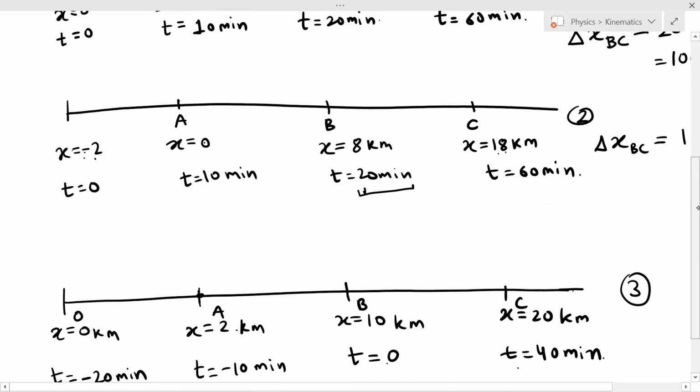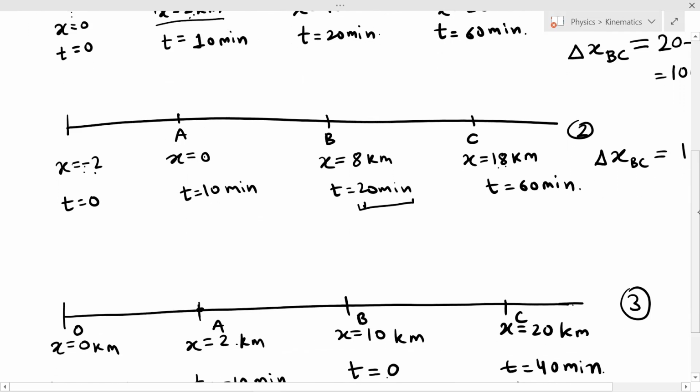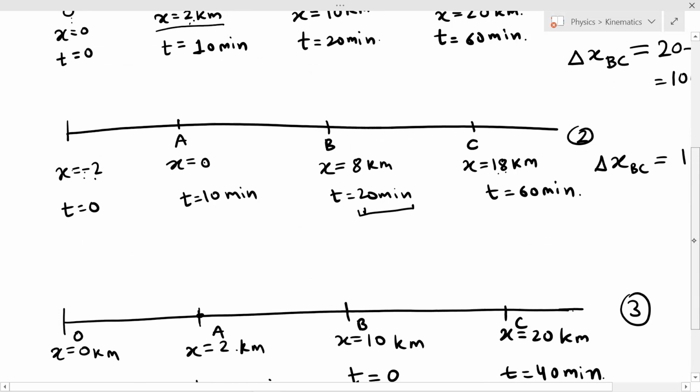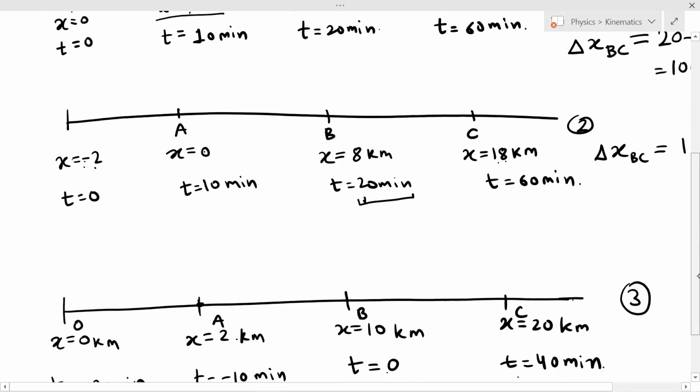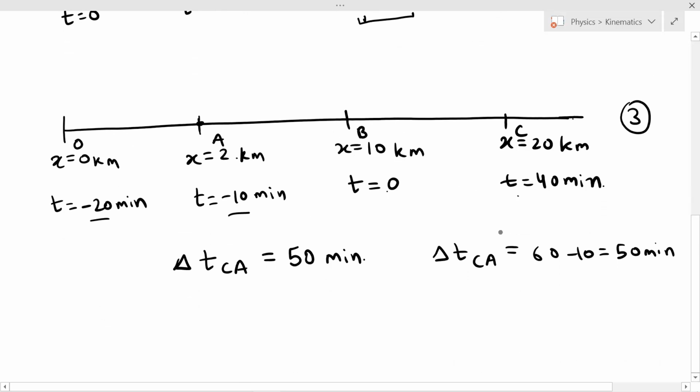And in the second and first reference frames, where the time axis is the same, delta t CA will be 60 minus 10, that is again 50 minutes. So if you choose any 2 points in this third reference frame and in the second or first reference frame, and find the time interval between the 2 points, they will be the same, they won't change. So delta x between any 2 points and delta t between any 2 points won't change.